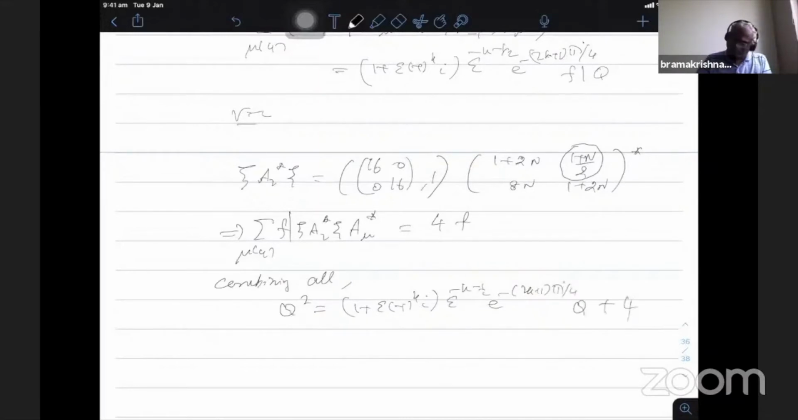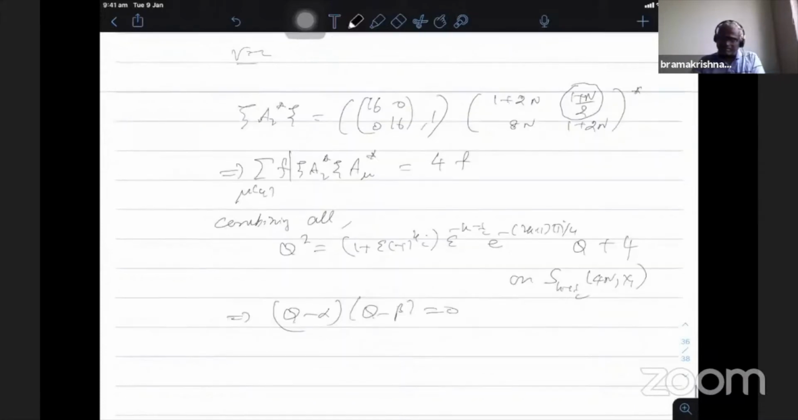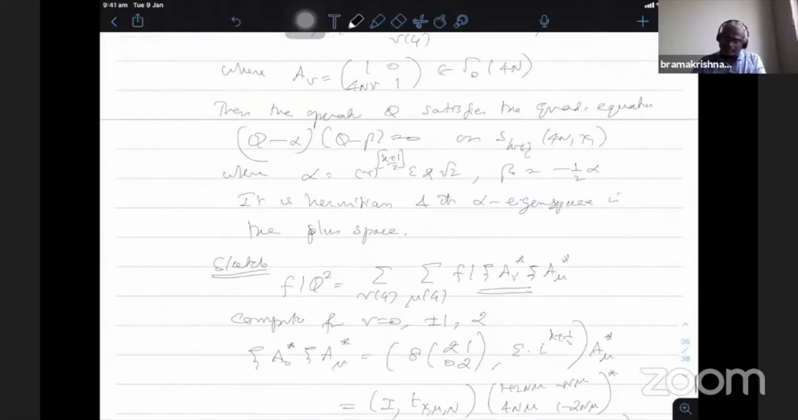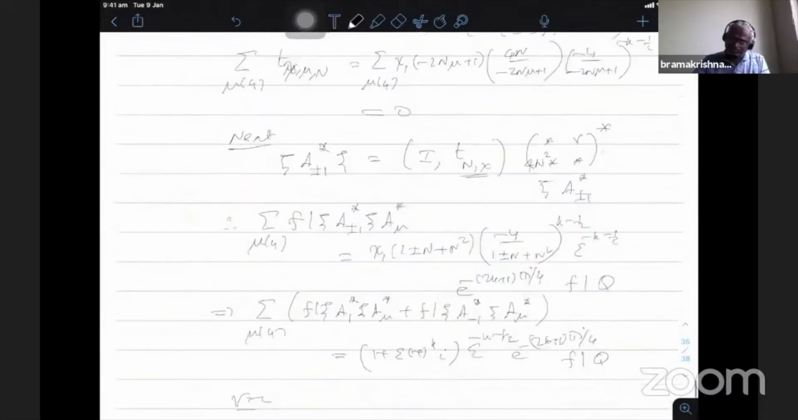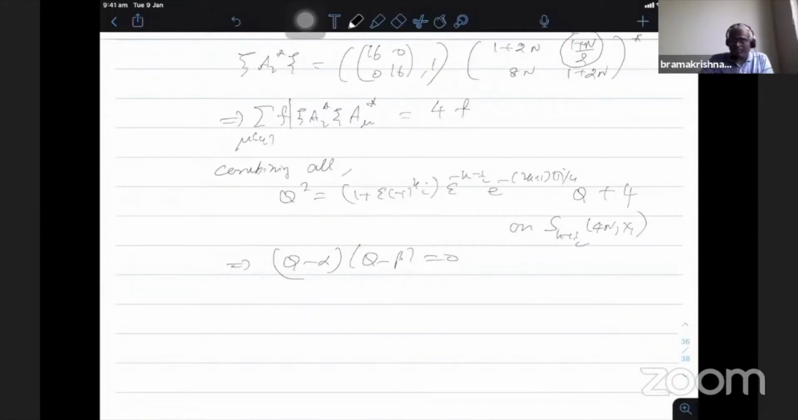This is what this is on S_k plus half 4N chi 1. The full space. This is this, therefore you can factorize this one. This implies (Q minus alpha)(Q minus beta) is 0. Okay, so alpha and beta are exactly what we mentioned in the proposition, this is alpha and that is beta. That will come out when you do this factorization. Therefore, he introduced one operator which satisfies the quadratic equation, and then what we have to show is that the